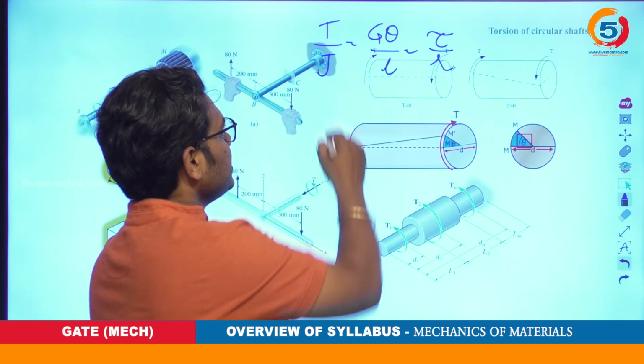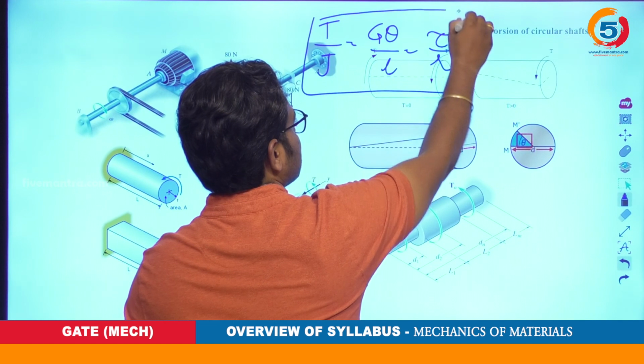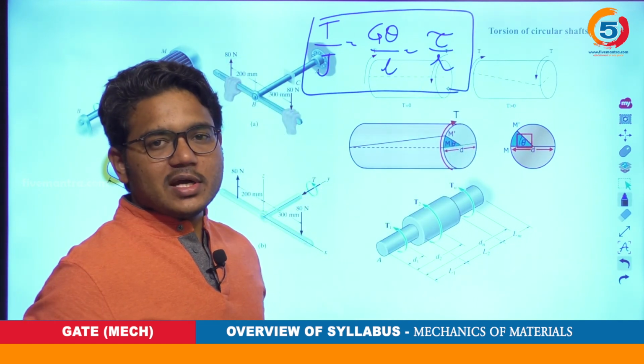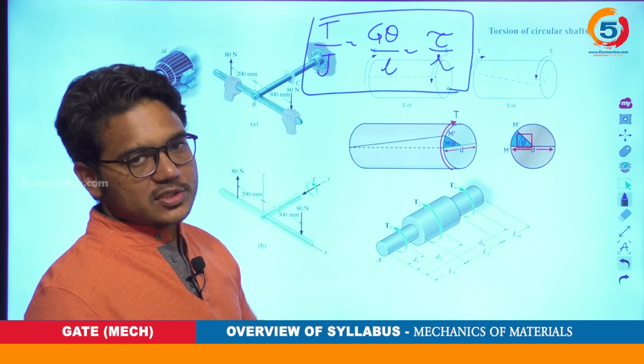This is the torsion equation, and you probably know how to compare it to the bending equation.